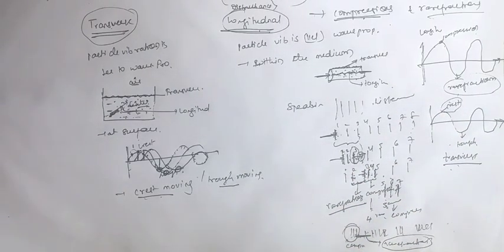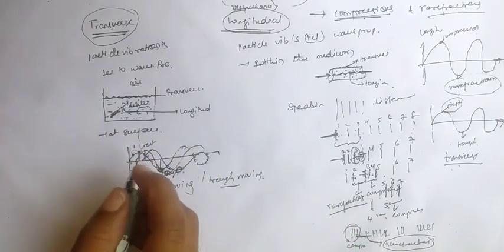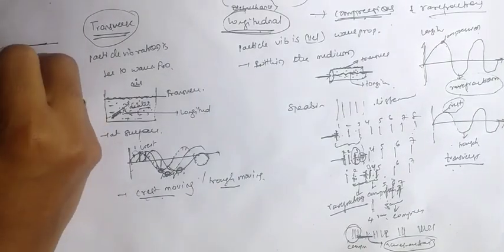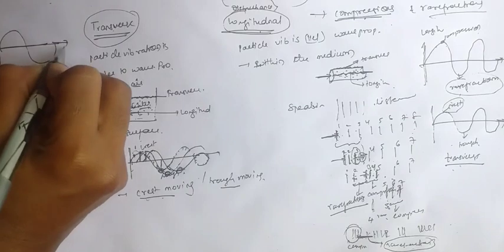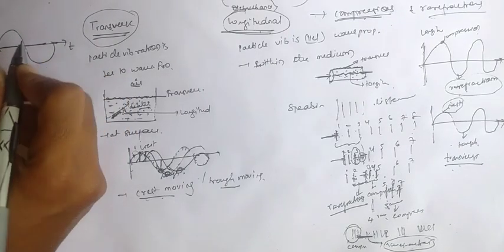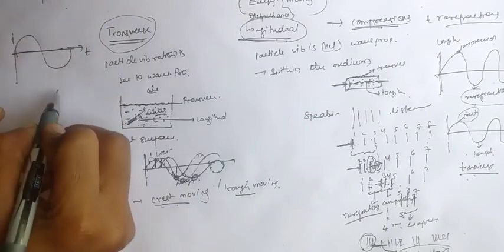Now again, we have some wave properties. For the wave properties in the transverse wave, we already learned that this is the time period. Here this is one cycle, so consider that.